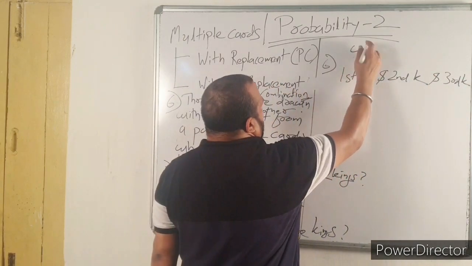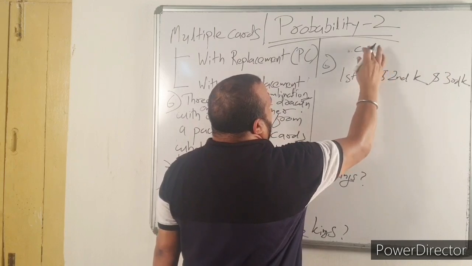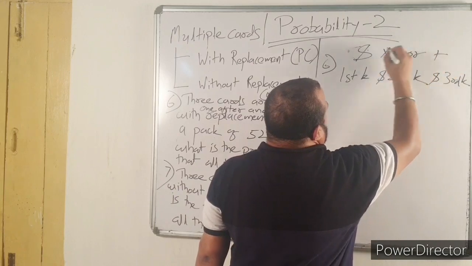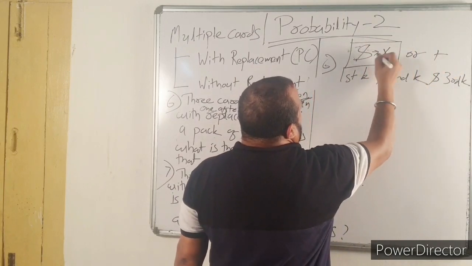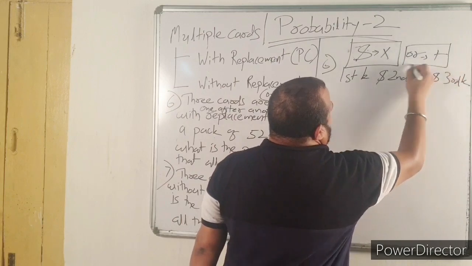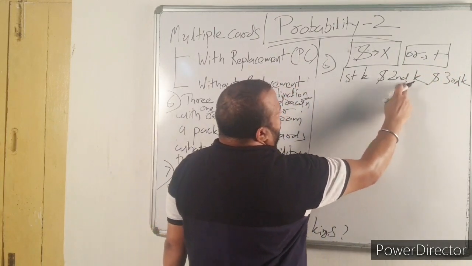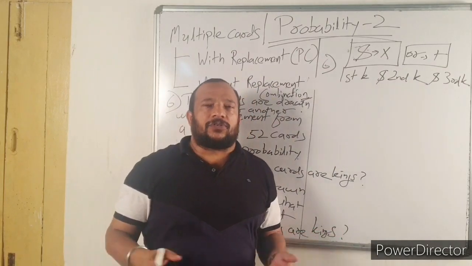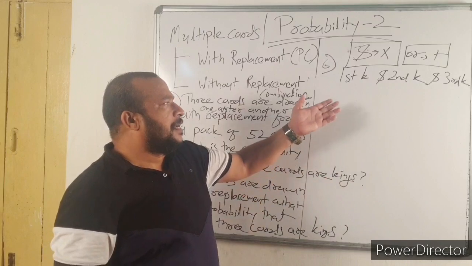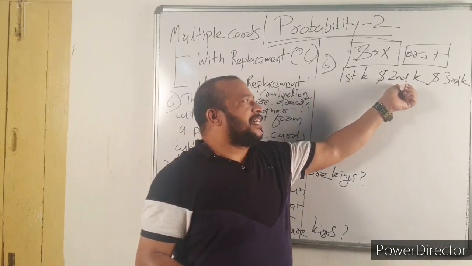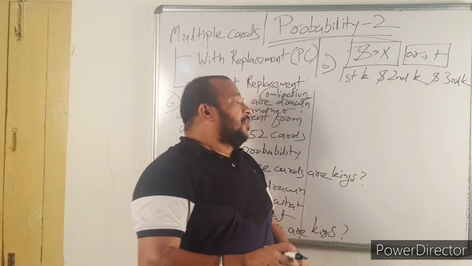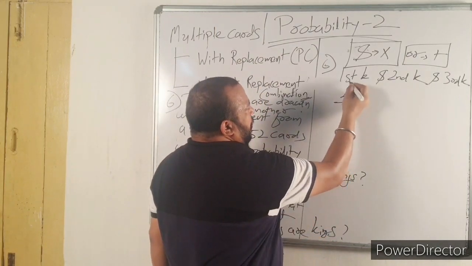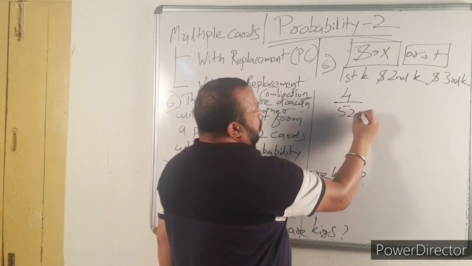Remember, in probability, and means multiplication, or means addition. Remember this. First one is king, and the second one is king, and the third one is king. Or you can also say that it is principle of counting. This is the first event, second event, and third event. So what is the probability? The first one is king. It is 4 by 52, there are 4 kings.